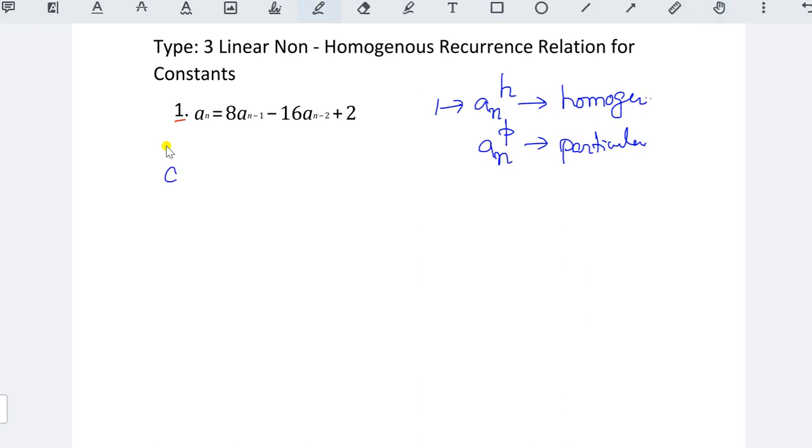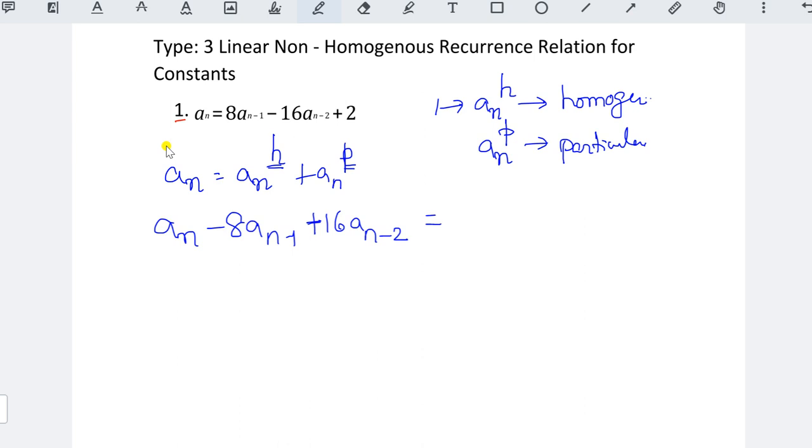In a given equation we definitely have these 2 parts, in the form of an to the power of h plus an to the power of p. Here h means homogeneous and p means particular. So in this recurrence relation we have an minus 8an minus 1 plus 16an minus 2 equal to 2.